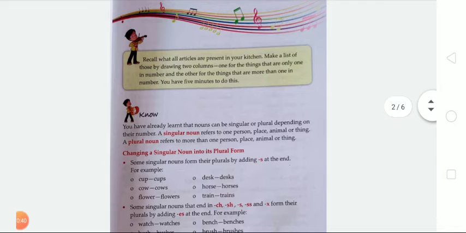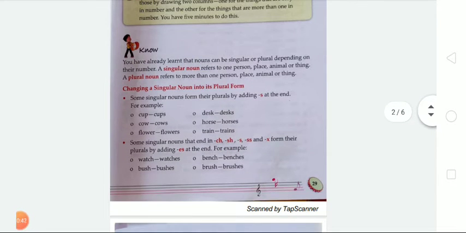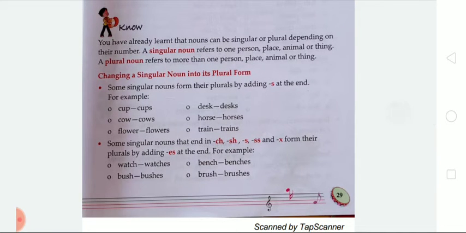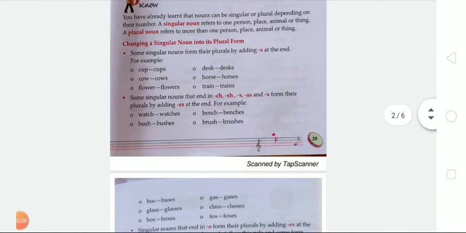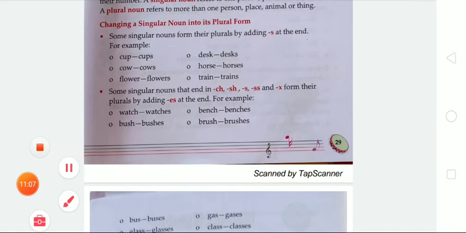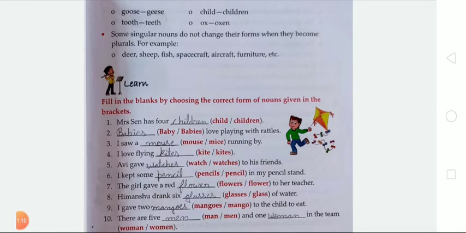So dear students, in this video we have learned how to change the given singular form into plural, and how we change this singular form into plural is what we have to learn in this chapter. Okay students, with the help of this video you have become able to change the singular word into plural form. I hope it is clear to you. So students, let's do the exercise of this chapter according to the knowledge of singular and plural.